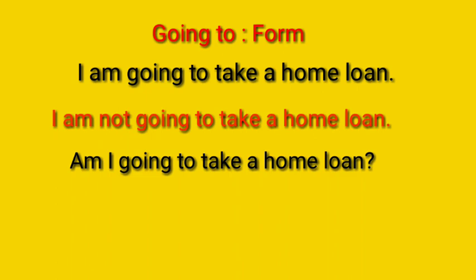We use going to form to suggest someone's intention to do something in the near future. Okay, or we use this form to make predictions about the future when there are clear signs that this prediction will come true. In these cases, we use going to form.